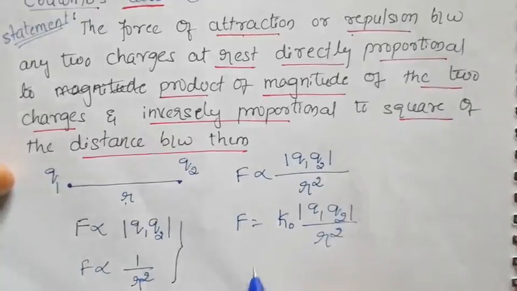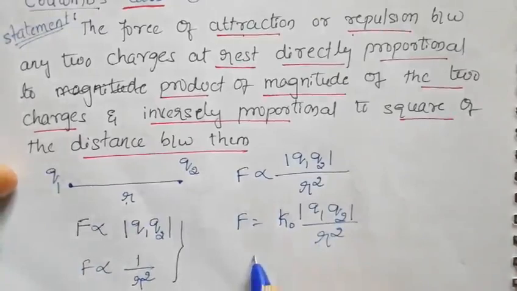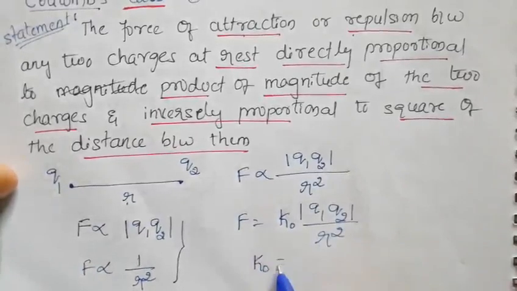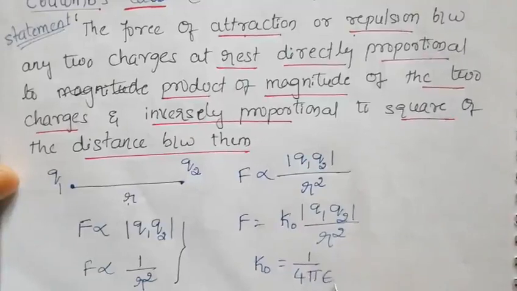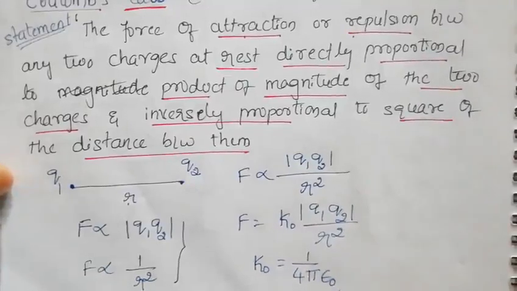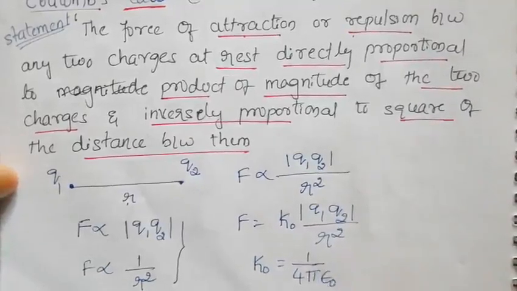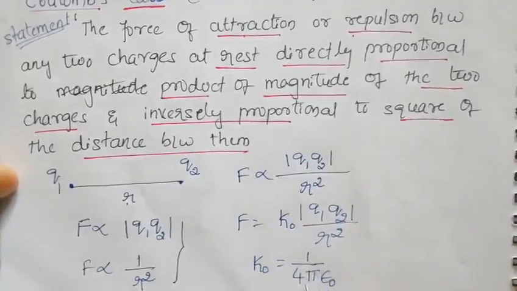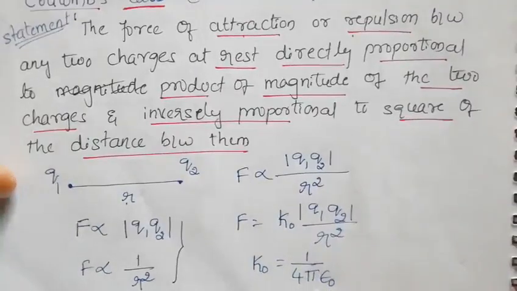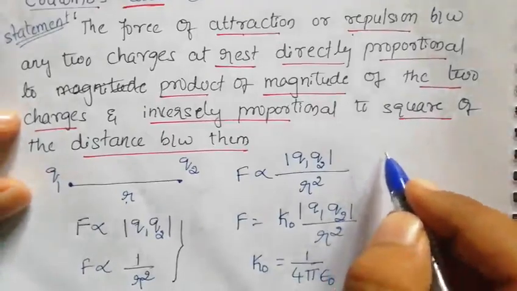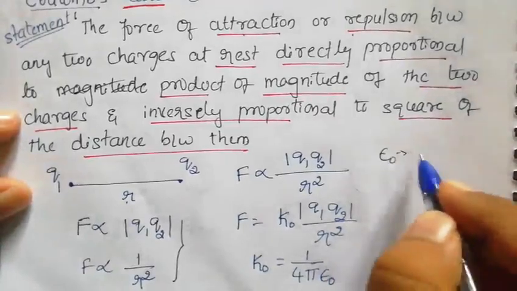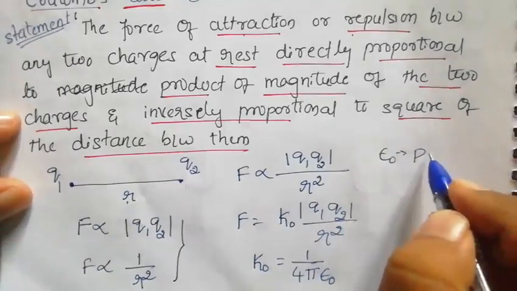That we need to see. The K naught value is found from experimentation. It is given by 1 by 4 pi epsilon naught. Here 4 pi is a constant, sometimes called a solid angle. Epsilon naught is what we call the permittivity of free space.